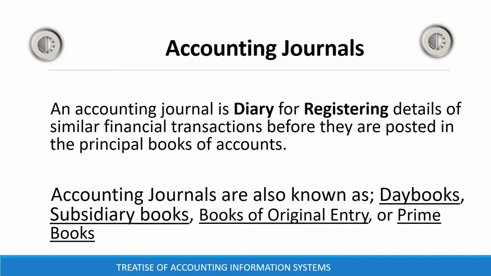An accounting journal is a diary for registering details of similar financial transactions before they are posted in the principal books of account. Accounting journals are also known as day books, subsidiary books, books of original entry, or prime books.